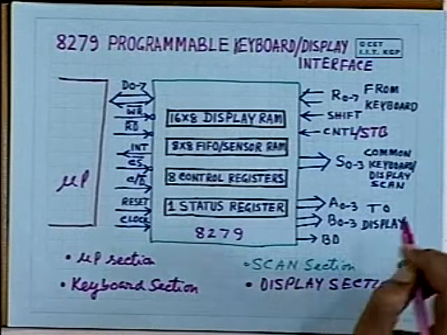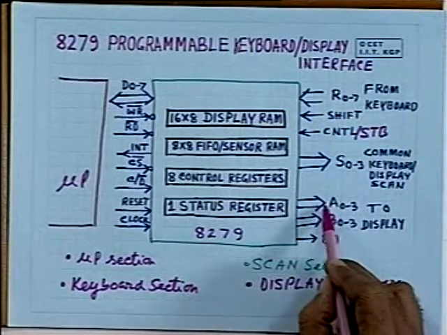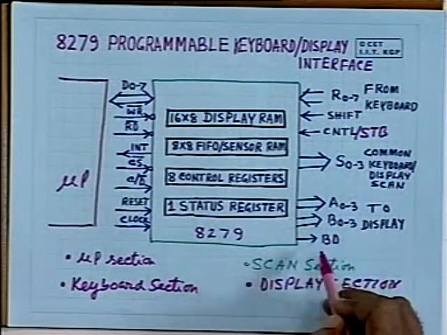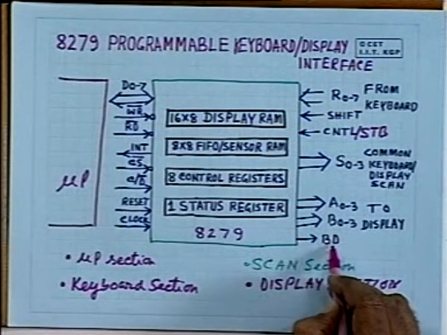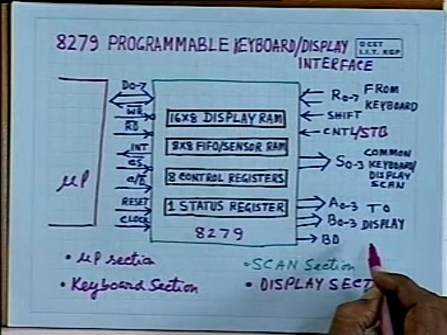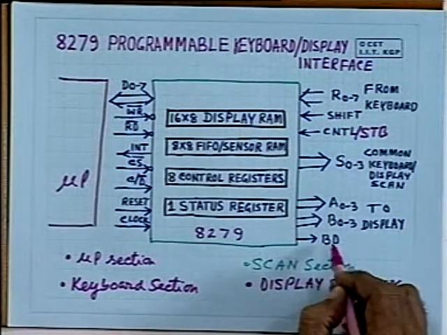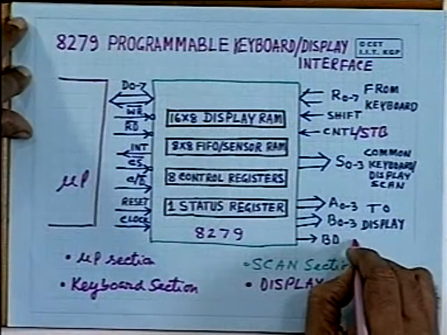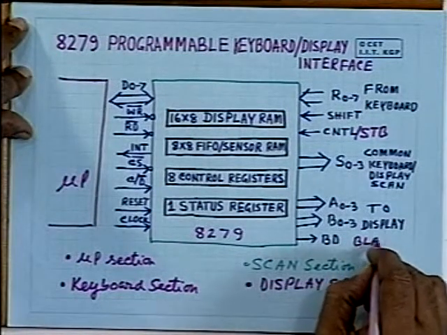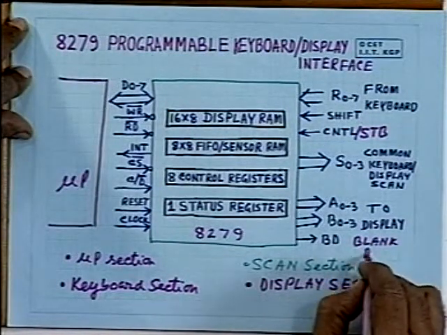In the display section, as you can see here, there are 4 plus 4, 8 lines and 1 BD line. This BD line is used for displaying purpose. It is used to blank the display. BD stands for blank display. Whenever you want to blank the display, this can be used.